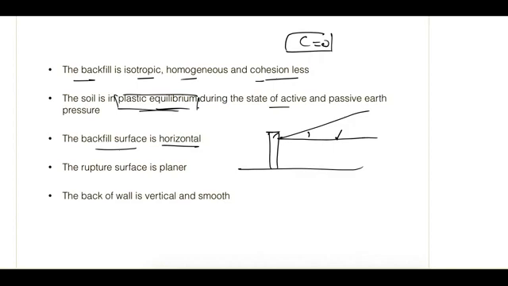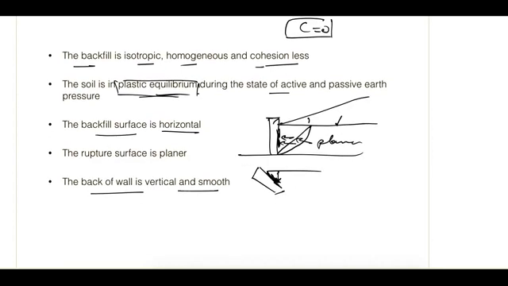The rupture surface is assumed planar, but in reality it will be something curved like this. For simplification it is assumed planar. And last, the back of the wall is vertical and smooth. If it had not been vertical, then some more stresses, vertical stresses, would also come into the picture, but we are just talking about these horizontal stresses. And if it had not been smooth, then friction would come into the picture and some more stresses would develop, but that is not considered for simplification.